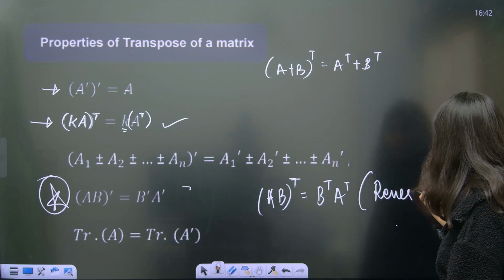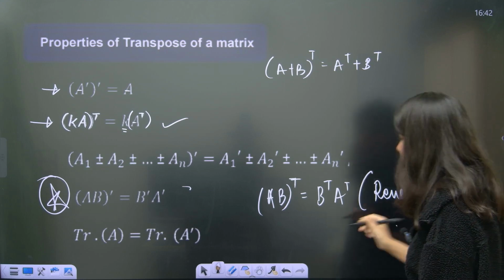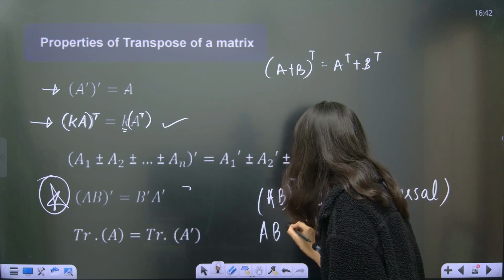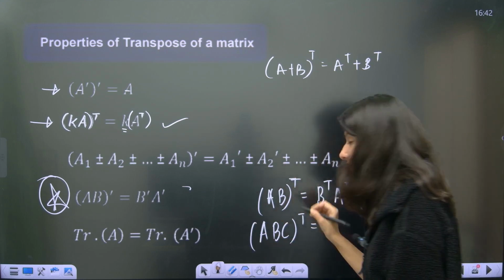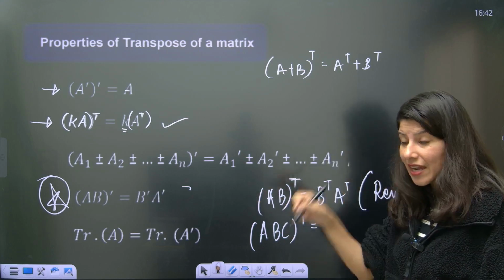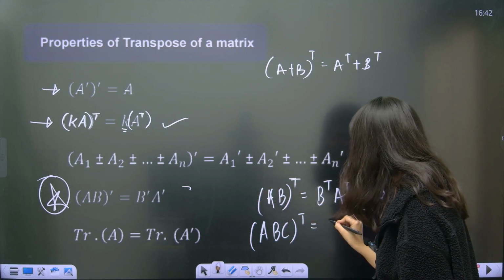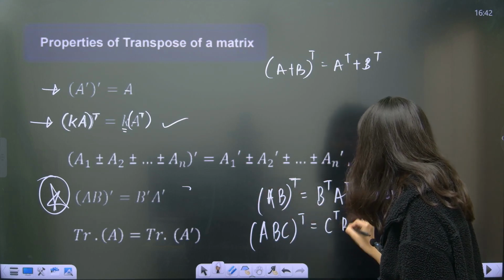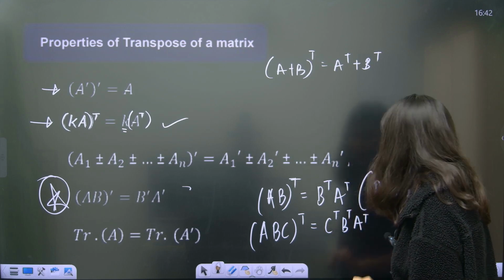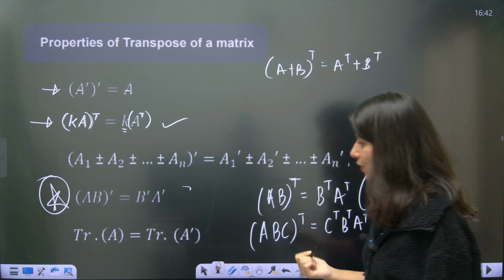Suppose you are having three things, ABC whole transpose. This is very important for KCET. We'll use it right away. ABC whole transpose will be C transpose, B transpose, A transpose. So the reversal property is happening over here.